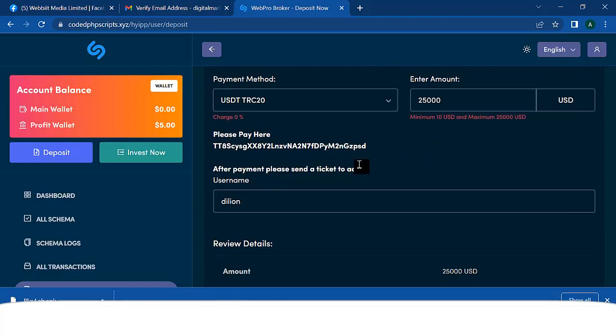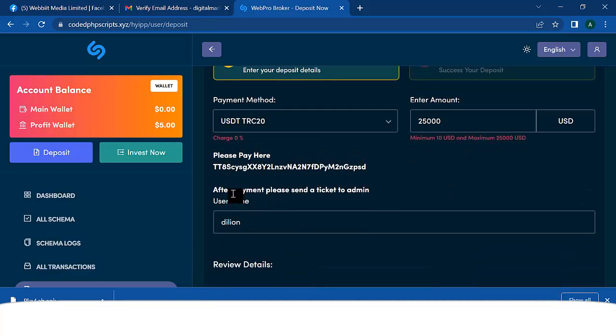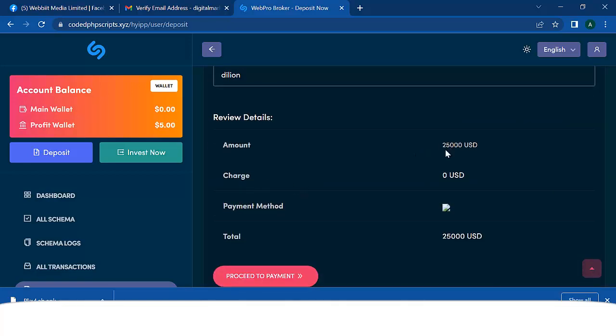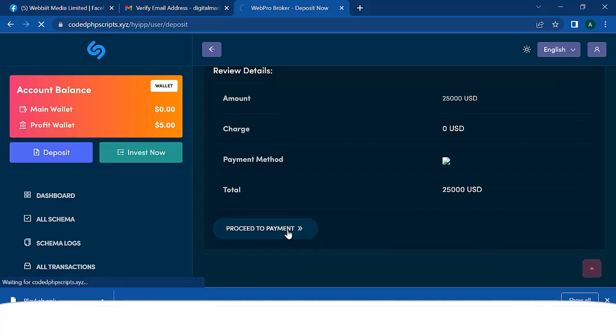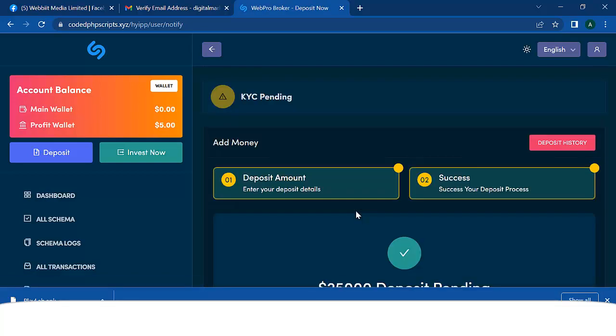All right. So okay, see minimum and maximum, right? So I cannot deposit more than $25,000. So it's going to show me the details of my deposit right here, and I'm just going to click on proceed. And when I click on proceed, it's going to take me to the next step, right? Let's just see how the next step looks like.